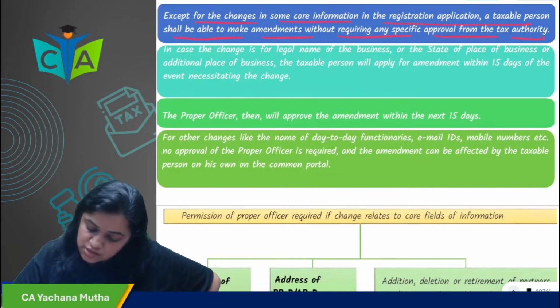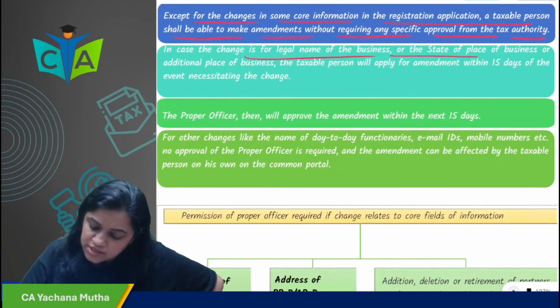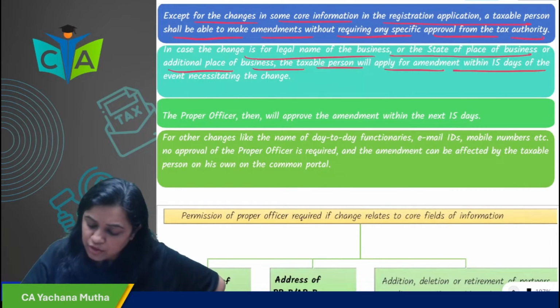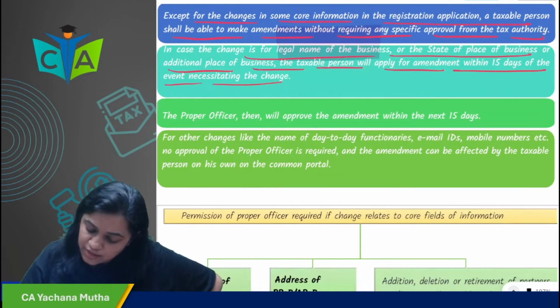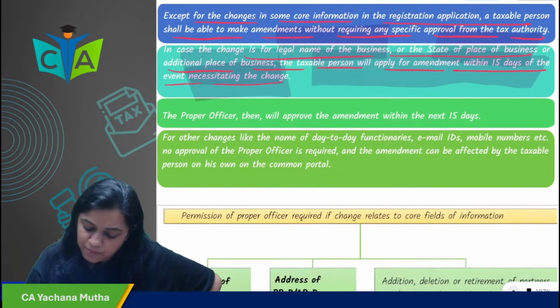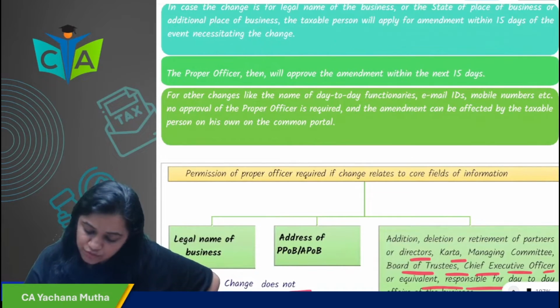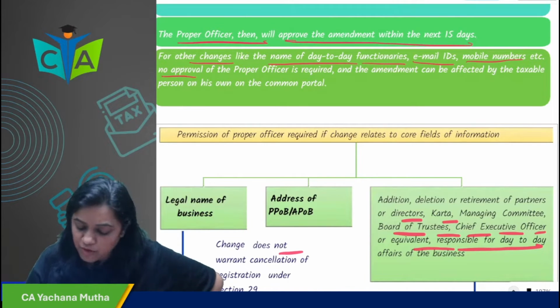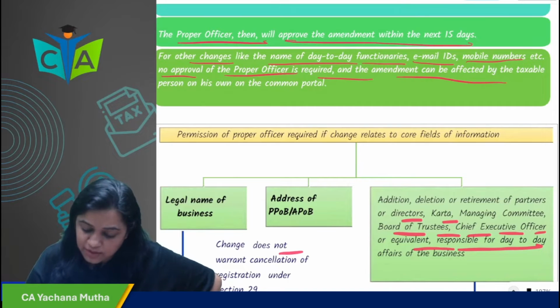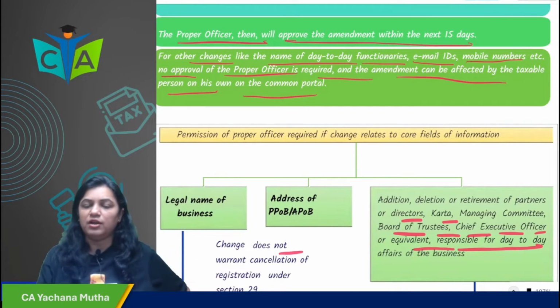In case the change is for the legal name of business, state, place of business or additional place of business, the taxable person will apply for amendment within 15 days of the change necessitating it. In all these cases you have to apply within 15 days of the change. The officer will approve the amendment within the next 15 days. For all other changes like name of day-to-day function, email ID, mobile number, these non-core fields, no approval of the officer is required, and the amendment can be effected by the taxable person on his own on the common portal.